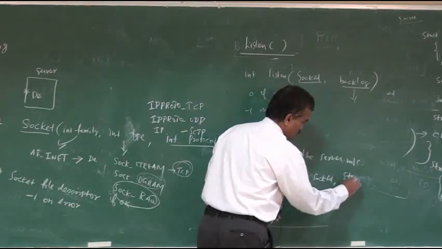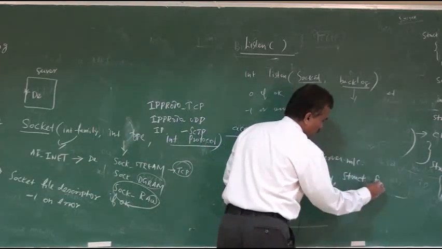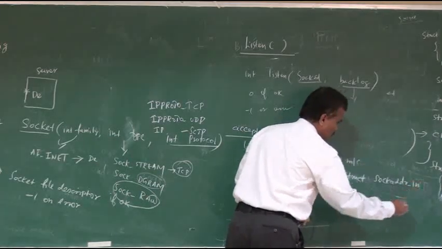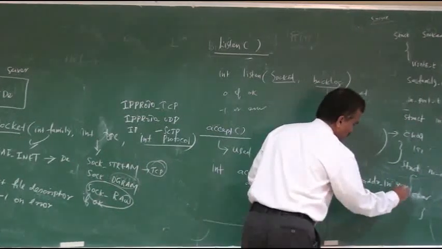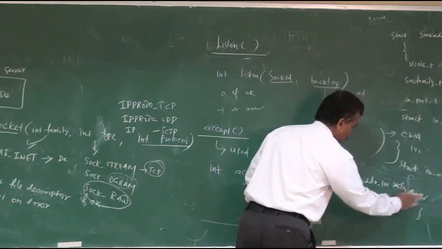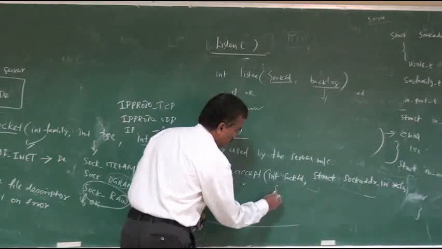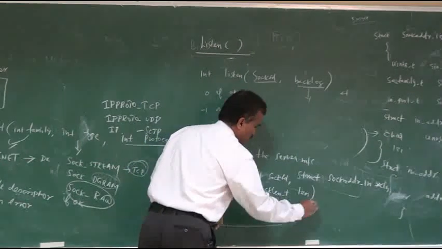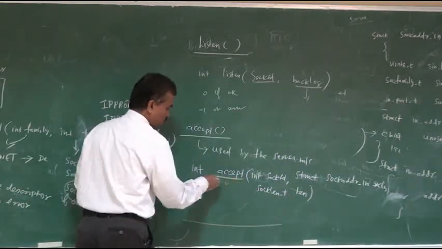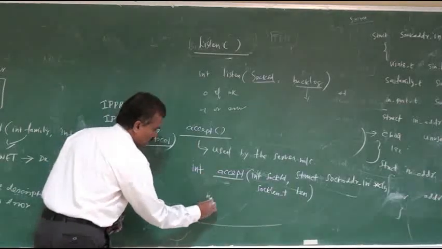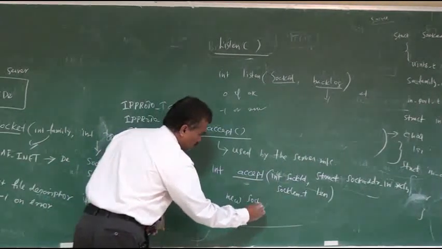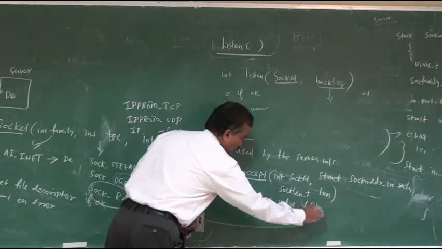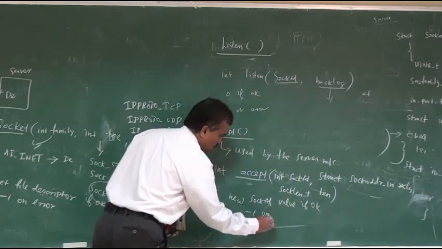Then the socket address structure, struct sockaddr_in star client, comma, socklen_t length. This function returns a new socket file descriptor value if okay, minus 1 on error.